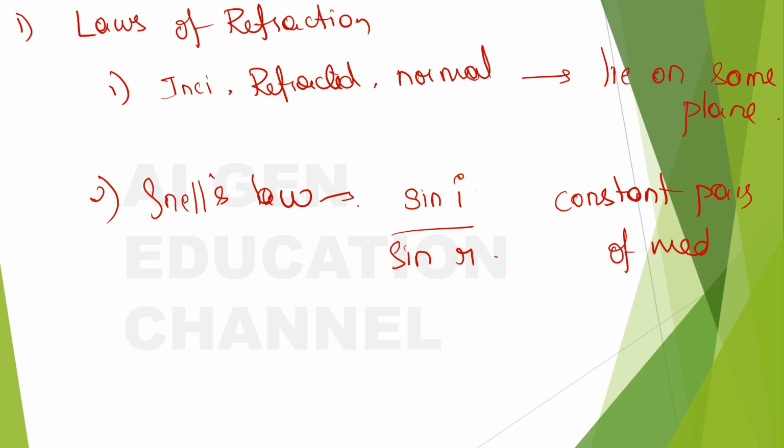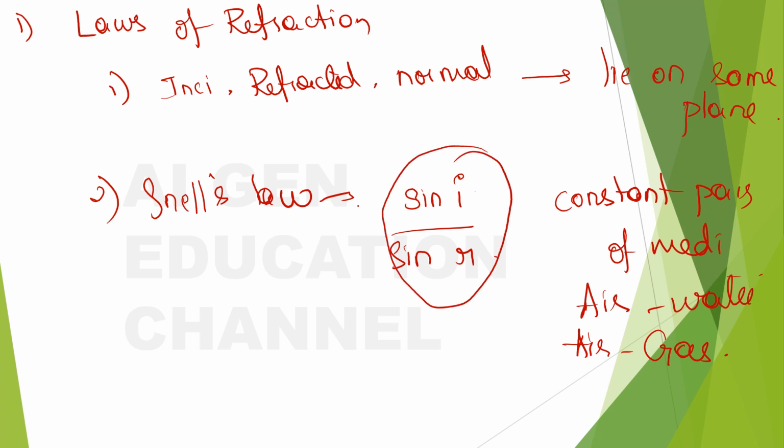So for the air and water pair, the sine I by sine R ratio will be the same.